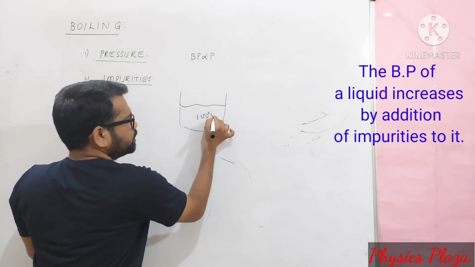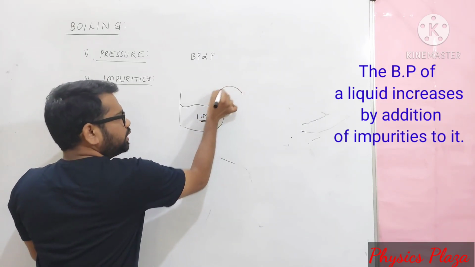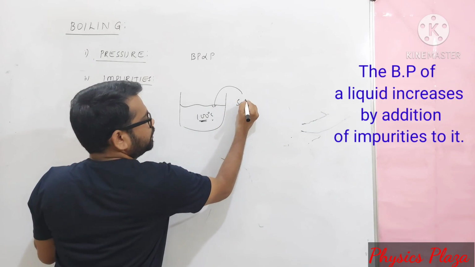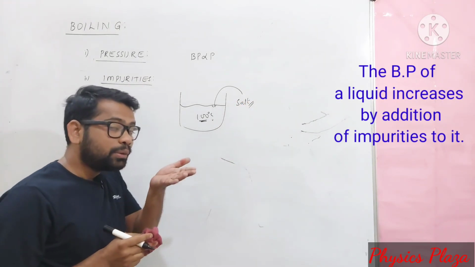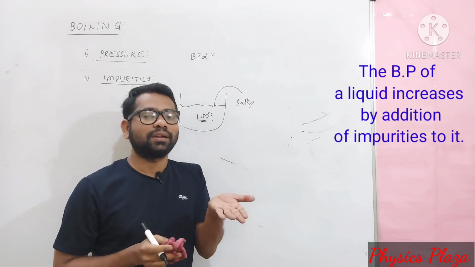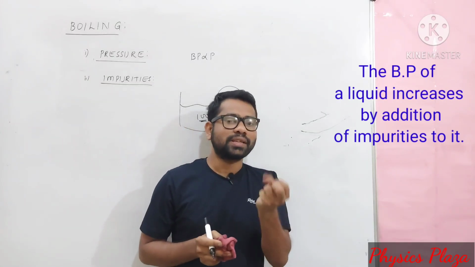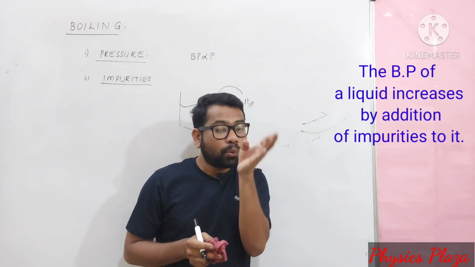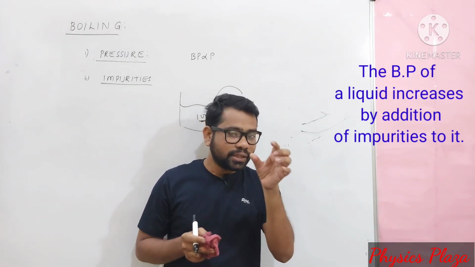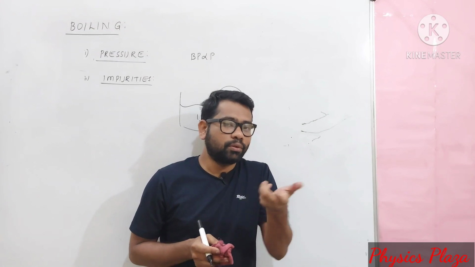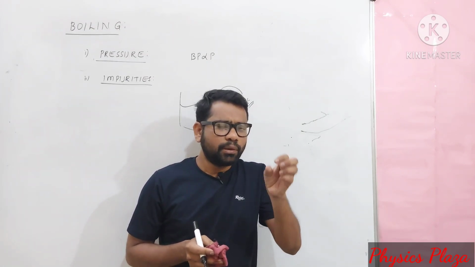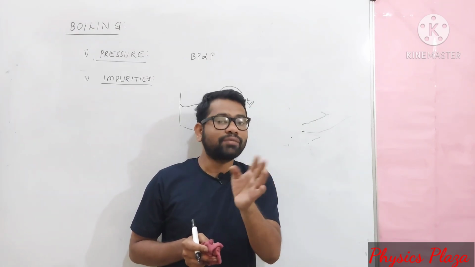For this water, if you add some salt, then what happens, dear children? The boiling point is increased. Instead of boiling at 100 degrees Celsius, water will boil at more than 100 degrees Celsius. This is the reason why professional cooks add salt during cooking, not after cooking.